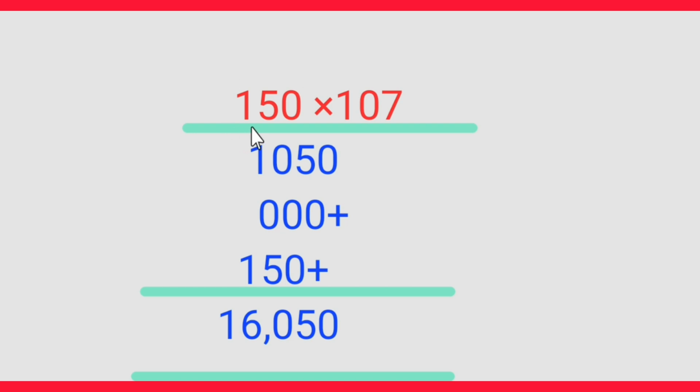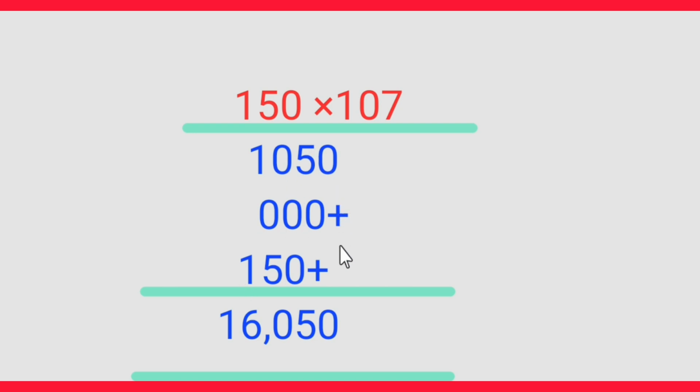Fifth question, 150 multiply by 107. 7 multiply by 0, 0. 7 5s are 35, 5, 3 carry. 7 1s are 7 plus 3, 10. 0 0s are 0, 0 5s are 0, 0 1s are 0. Now 1 0 is 0, 1 5 is 5, 1 1 is 1.